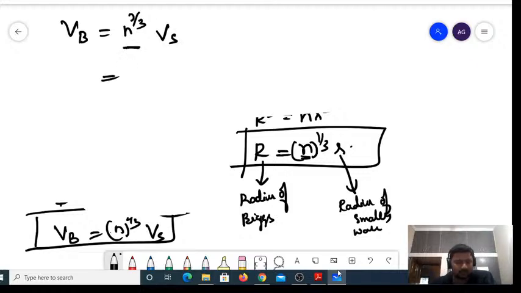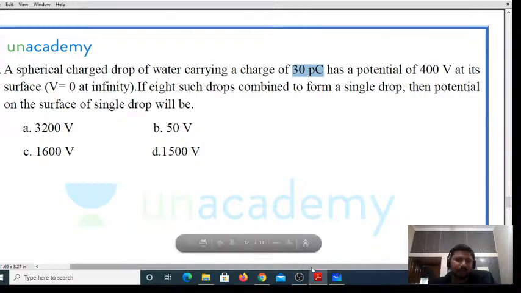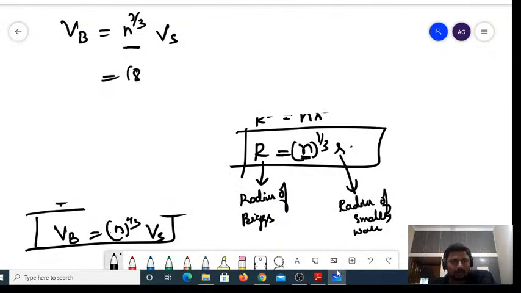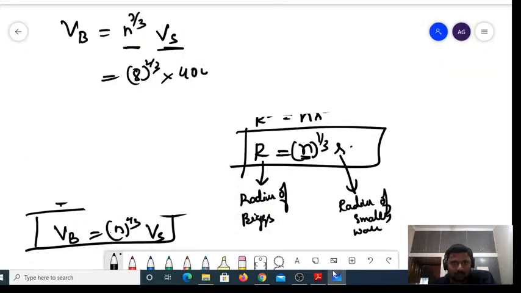N is how much here? How many water droplets do you have? It is 8. If 8 such drops, right? So it is 8 power 2 by 3 into the potential of the smaller water droplet. What is the potential of the smaller water droplet? It is 400, right? So 8 power 2 by 3 multiplied by 400.